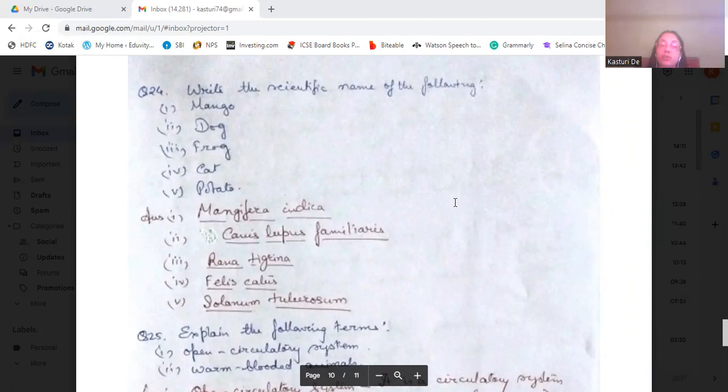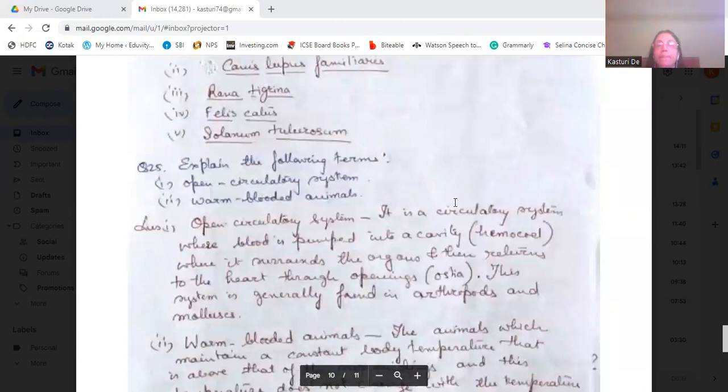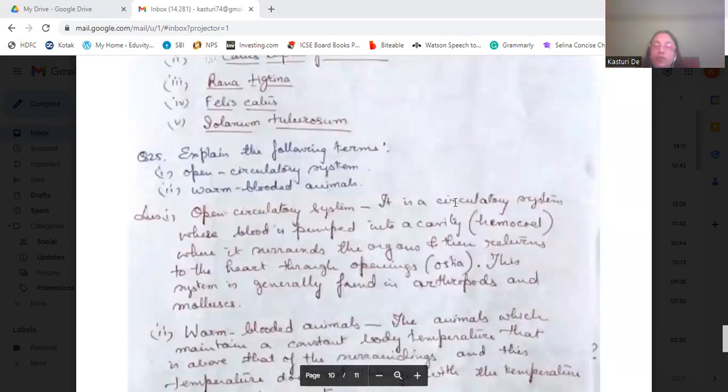Sorry, not frog, it's dog. Dog is Canis lupus familiaris. Frog is Rana tigrina. Cat is Felis catus. And potato is Solanum tuberosum. Okay. Then explain the following terms: open circulatory system and warm-blooded animals.